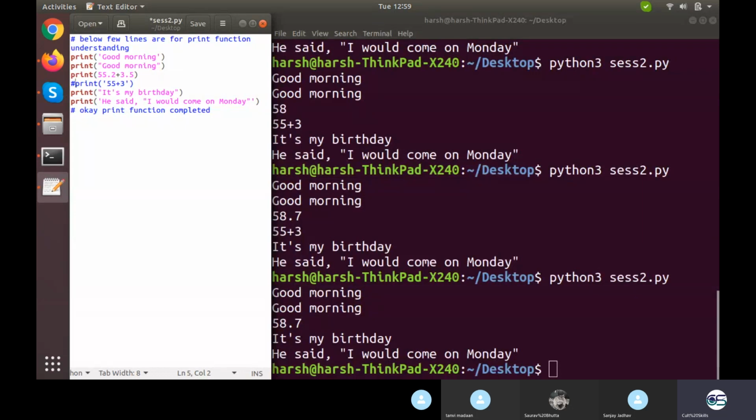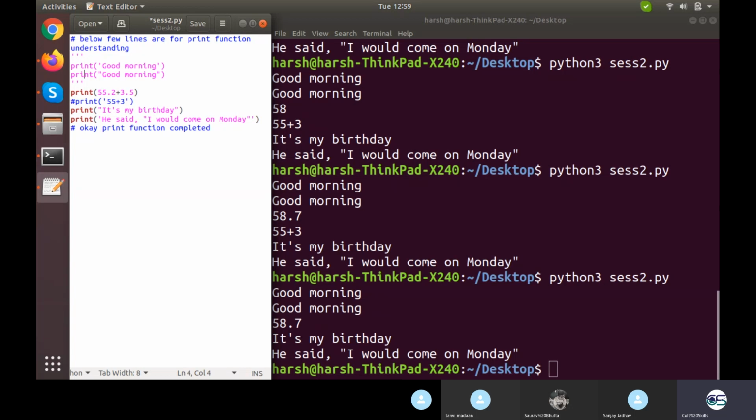How can we make a line commented? One way is by writing a hash in front of the line. Another way, if we want to comment multiple lines, is to write triple quotes, triple inverted commas, whether single or double, and then close it wherever we want. This way these two lines are commented.